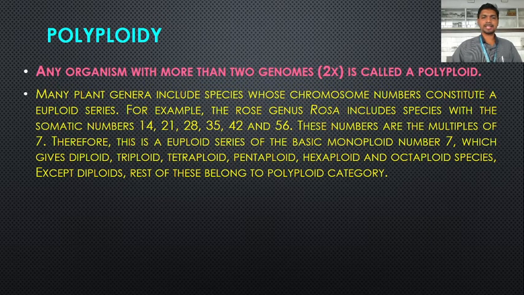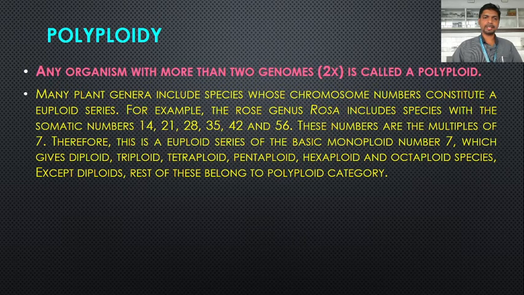Many plant genera include species whose chromosome number constitutes a euploid series. For example, the rose genus Rosa includes species with the somatic numbers 14, 21, 28, 35, 42 and 56. These numbers are the multiples of 7.